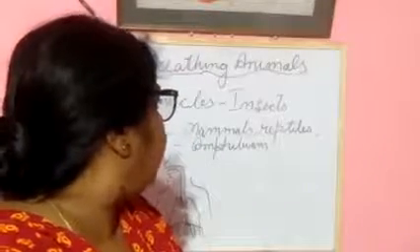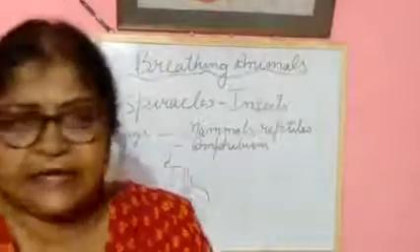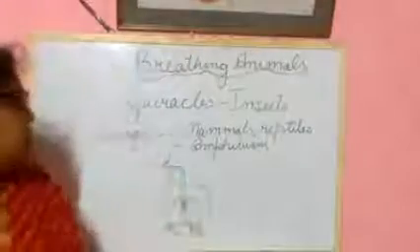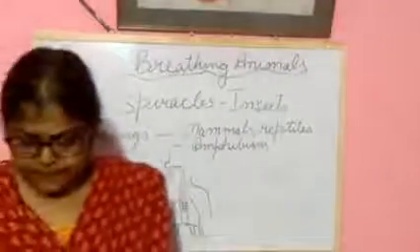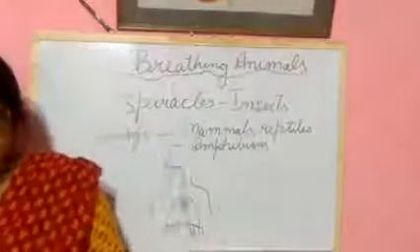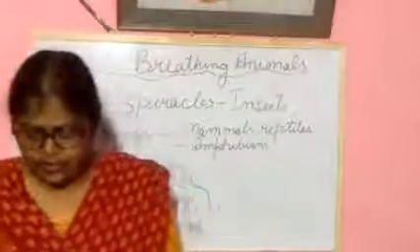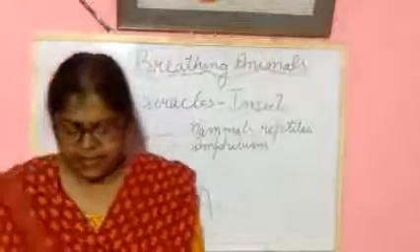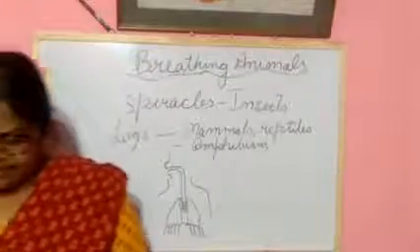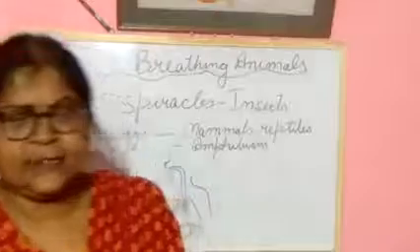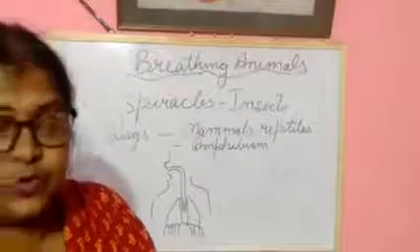Today we will know about spiracles. Spiracles are used by insects. Insects use spiracles to breathe. What is a spiracle? In their body, insects have tiny holes, and that is called a spiracle. This spiracle is present in their body, and with this they breathe.